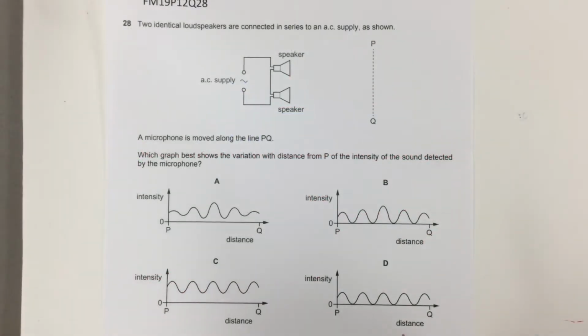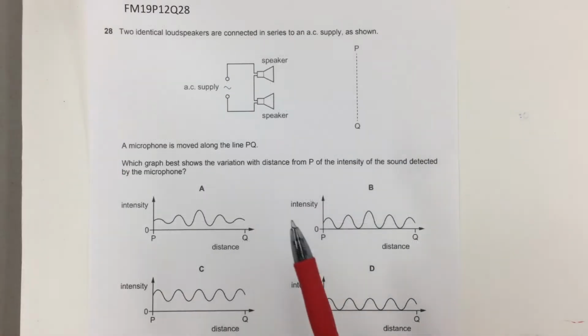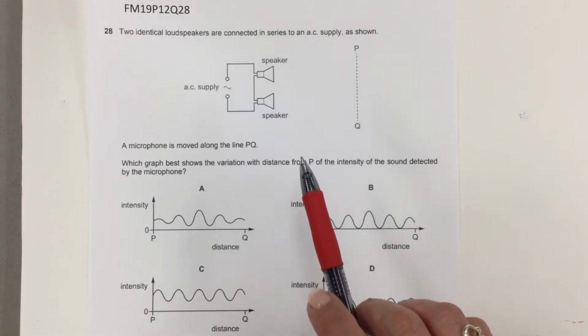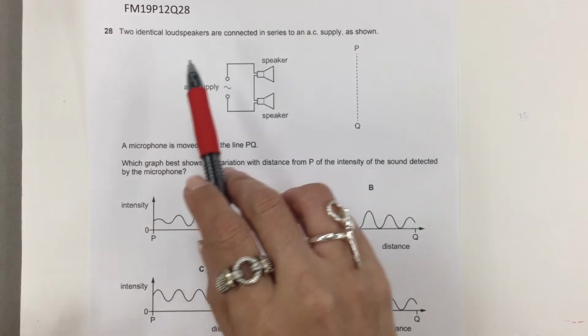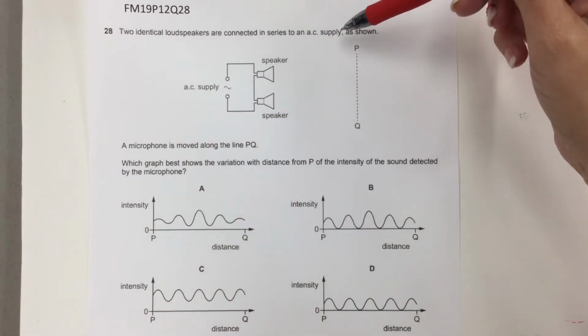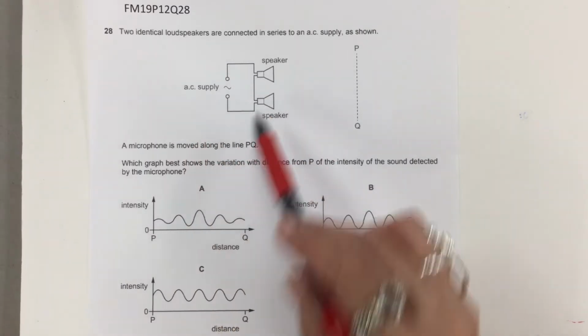Another multiple choice question relates to interference of loudspeakers. Two identical loudspeakers are connected in series to an AC supply as shown in this picture.